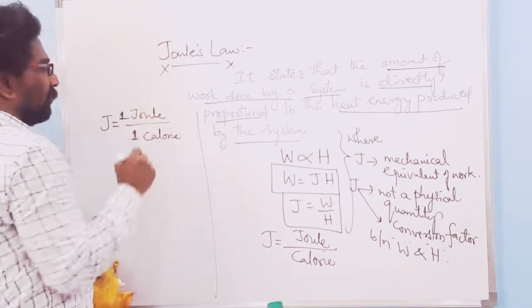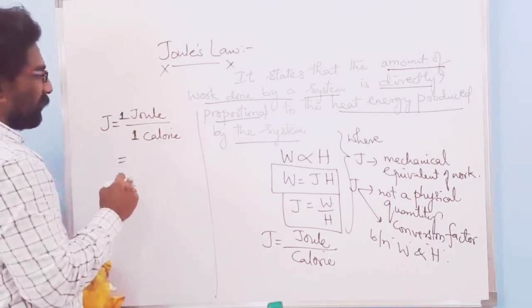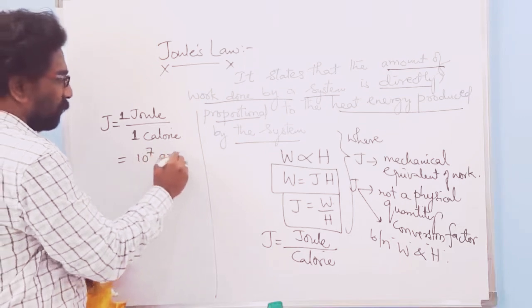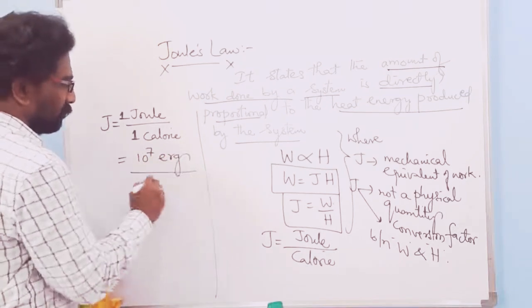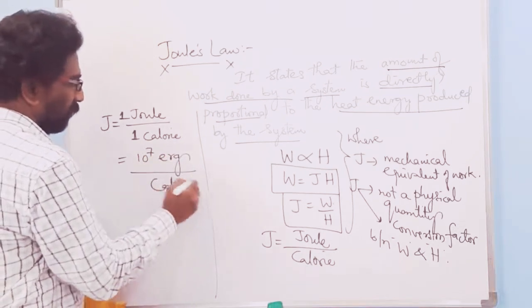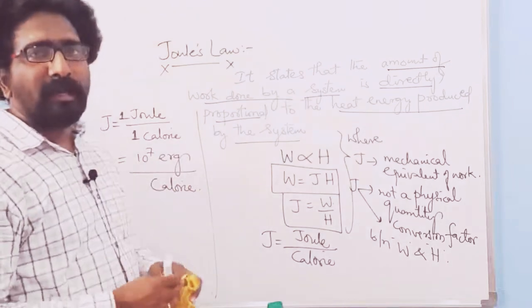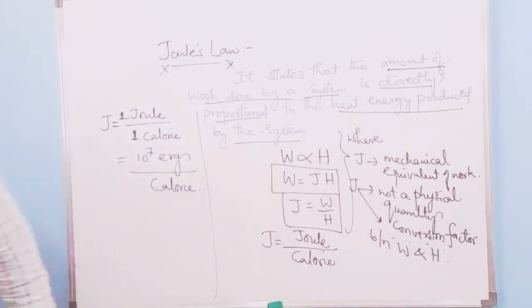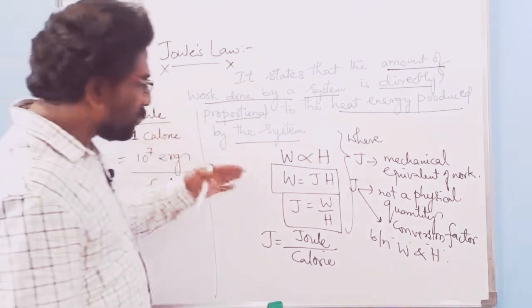It can also be written as 1 joule equal to 10 power 7 erg, so 10 power 7 erg per calorie. And this is regarding the unit.